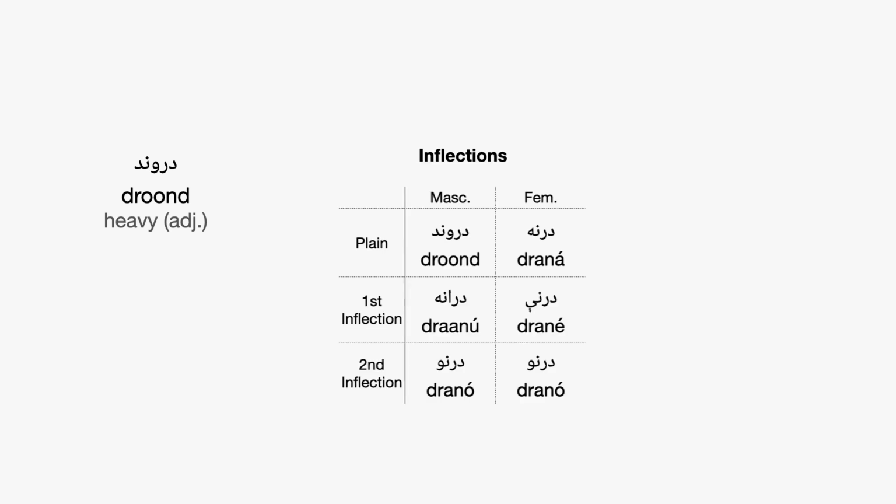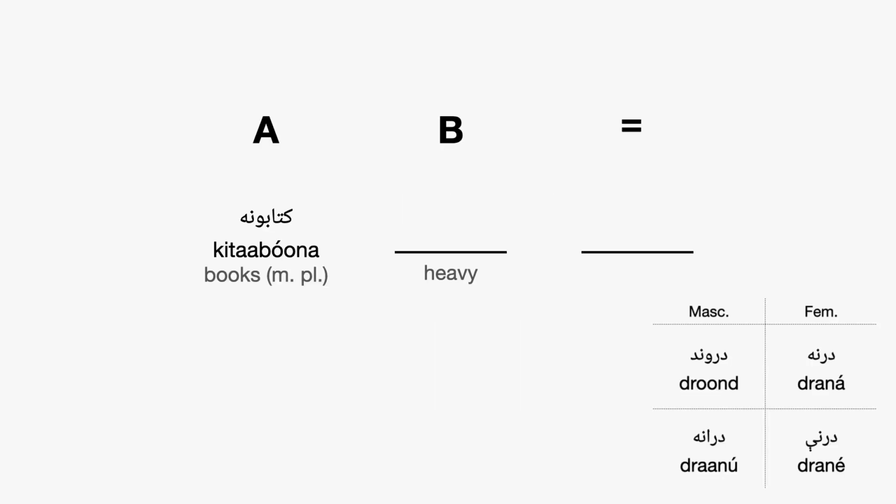To do that, I'm going to teach you one more adjective, drund, which is heavy, and here's the inflections. I don't expect you to memorize that right away if you're not familiar with it. I'll keep it in the bottom corner here. But knowing this new adjective, try to say, kitabuna, the books are heavy. How would you say that? Now you can pause the video, try to figure this out, and try to say it out loud or write it down or both.